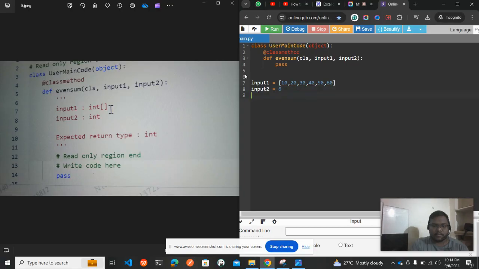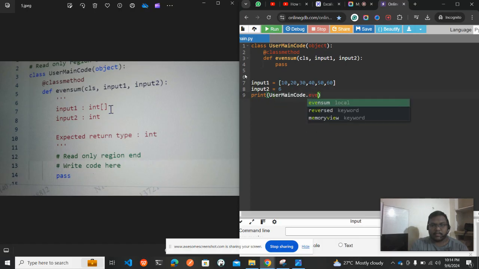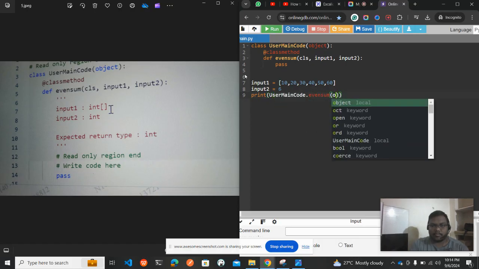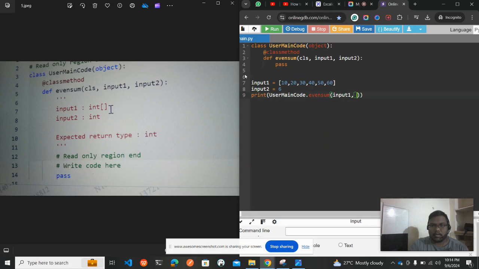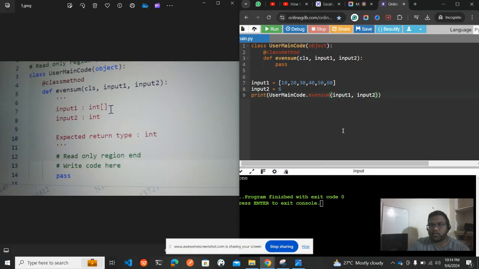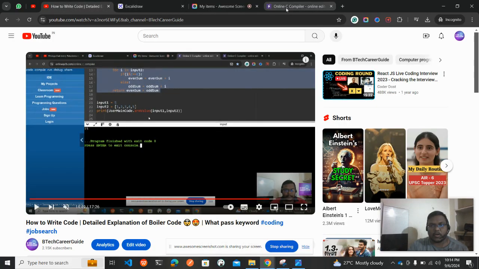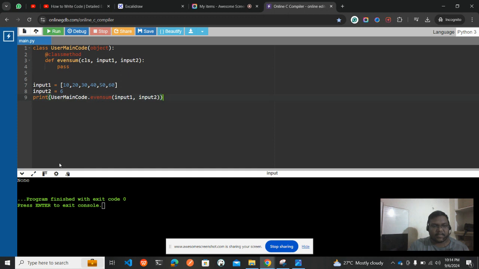Then we print UserMainCode.even_sum_of(input1, input2) to get the result. As of now we didn't write the logic, so we'll be returning only None. Why None came, I have explained in the other video, how and why we got None as a result once we run the program.